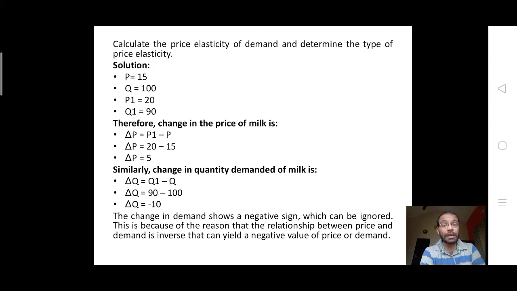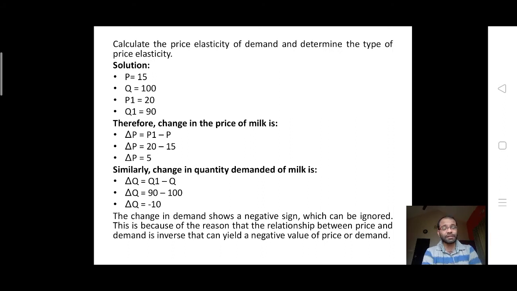That is the formula. So when you apply that, you can find that delta P is P1 minus P. P1 is the new price, so new price minus the old price: 20 minus 15, 5 rupees. And delta Q is Q1 minus Q: 90 minus 100, that is minus 10.